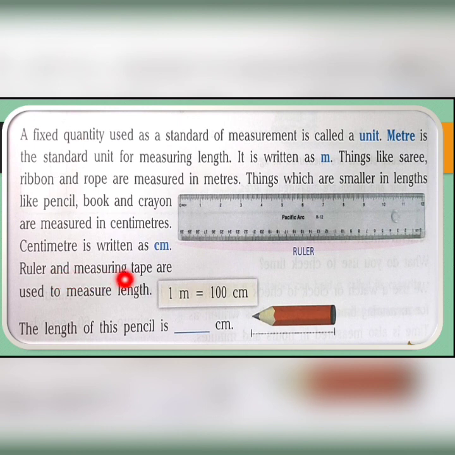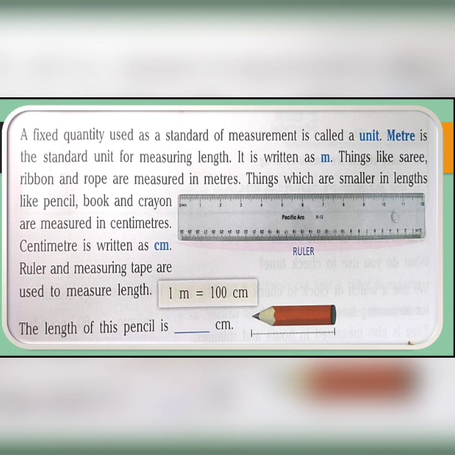Ruler and measuring tape are used to measure the length. And we know that 1 meter is equal to 100 centimeter. So what is a unit? A fixed quantity which is used as a standard measurement. Standard measurement means what? Which is used worldwide. And the standard unit of measuring length is meter. And meter scale we use in measuring sari, ribbon, rope. Then curtains, like that.